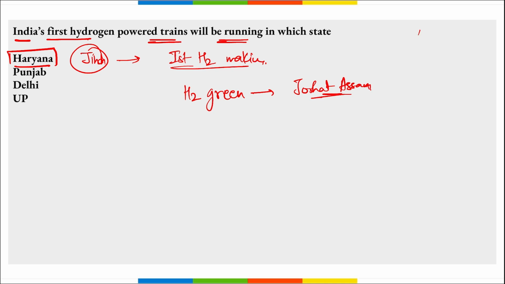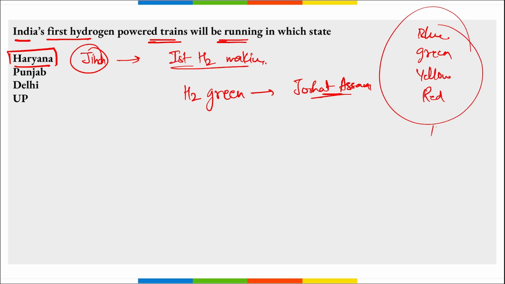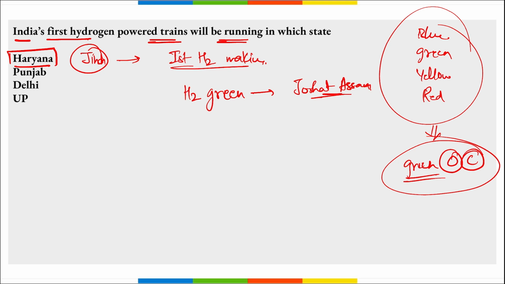Hydrogen can be of various colors. It can be blue hydrogen, green hydrogen, yellow hydrogen, red hydrogen. These depend upon the amount of carbon that is released. In green hydrogen, there is zero carbon released into the atmosphere, and that is the reason green hydrogen is considered the fuel of the future. And we will be seeing that green hydrogen will be used to power the trains. And not just trains, we will be seeing our cars and vehicles powered by hydrogen soon. Even Nitin Gadkari is using a car that is using hydrogen, right?